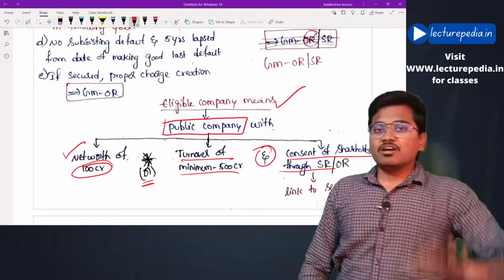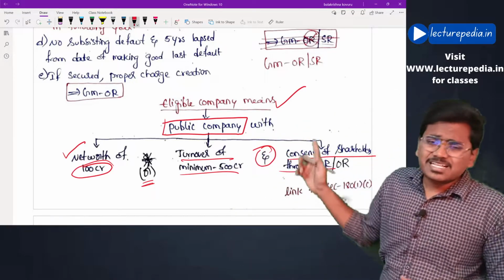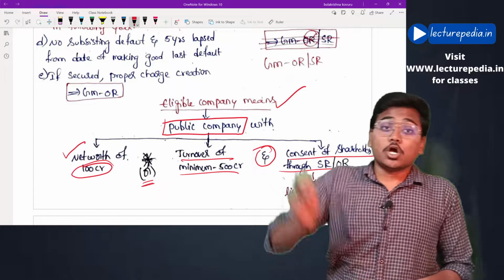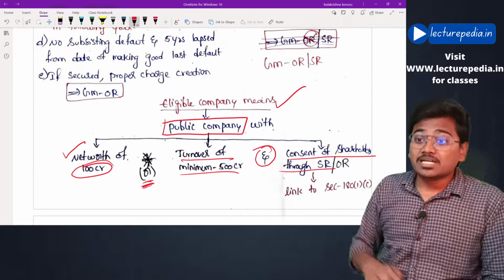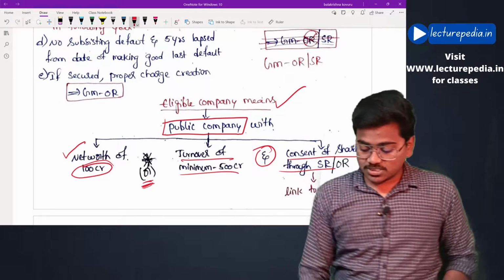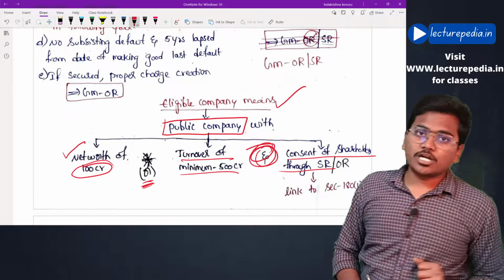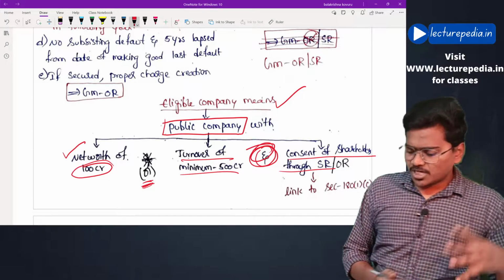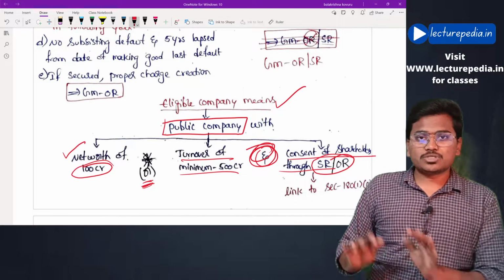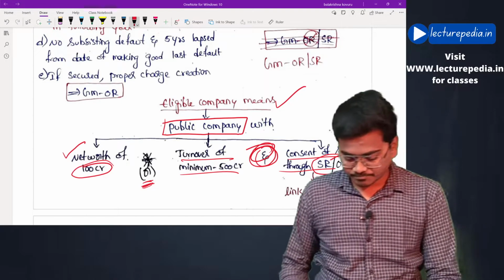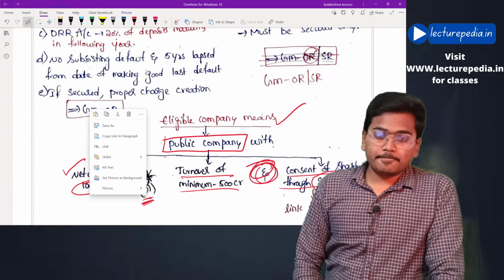What are the conditions? First of all, the company must be a public company and either its net worth must be 100 crores, or you can observe it is 'or' here, not 'and', its turnover is minimum 500 crores, and it must obtain either special resolution or ordinary resolution from the shareholders. Now when should a company obtain special resolution, and when should it obtain ordinary resolution, that we will discuss later on. Now this is the definition of an eligible company.